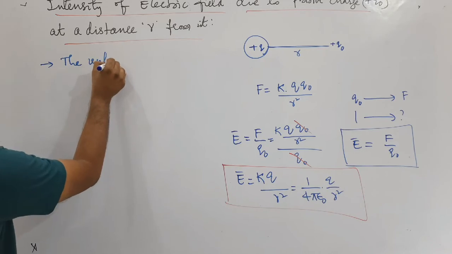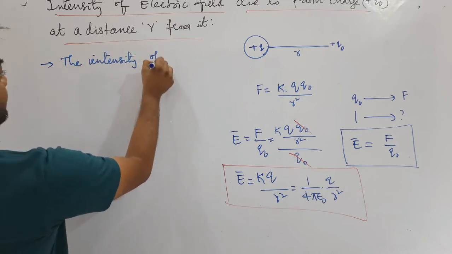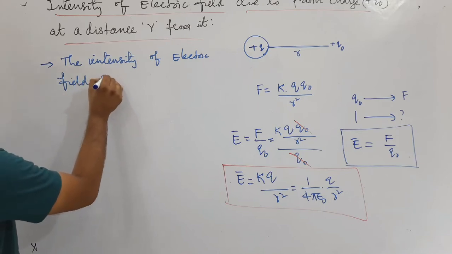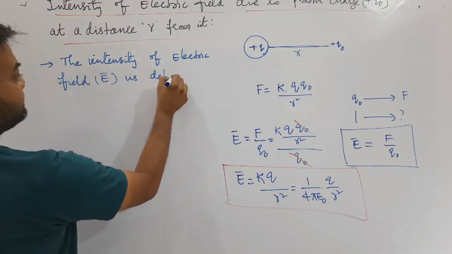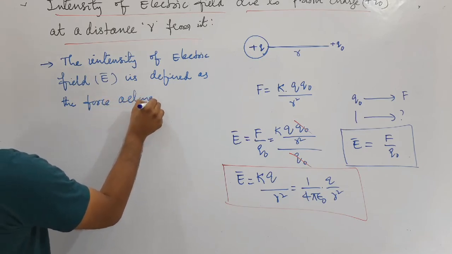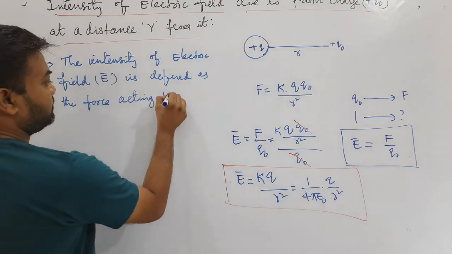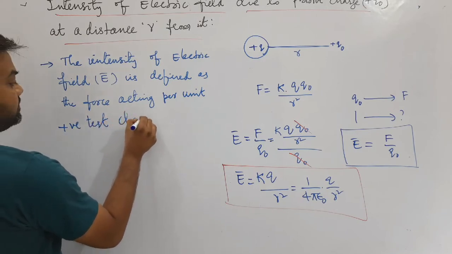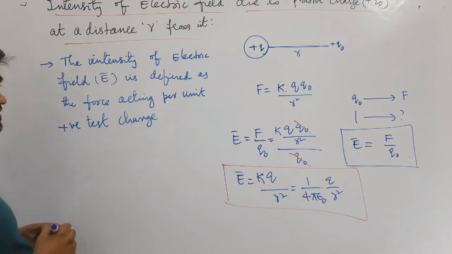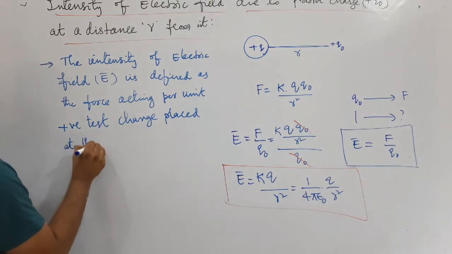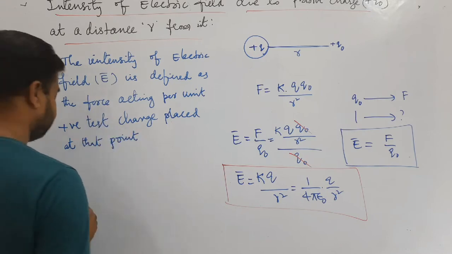The intensity of electric field is defined as the force acting per unit positive test charge placed at that point. Okay, first you write this one.